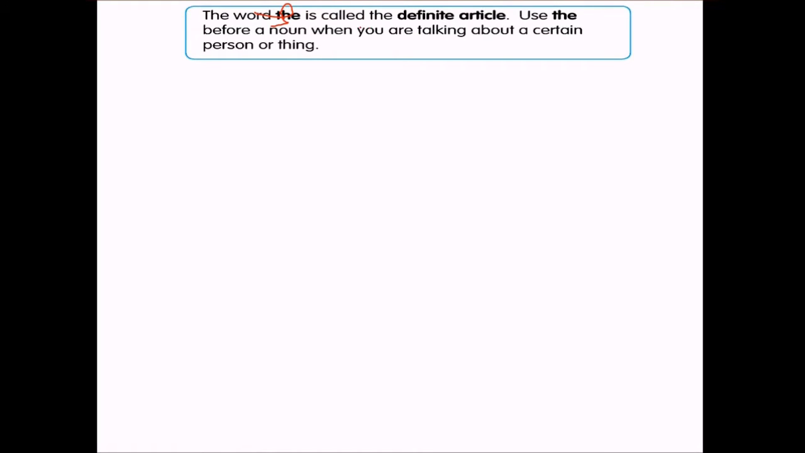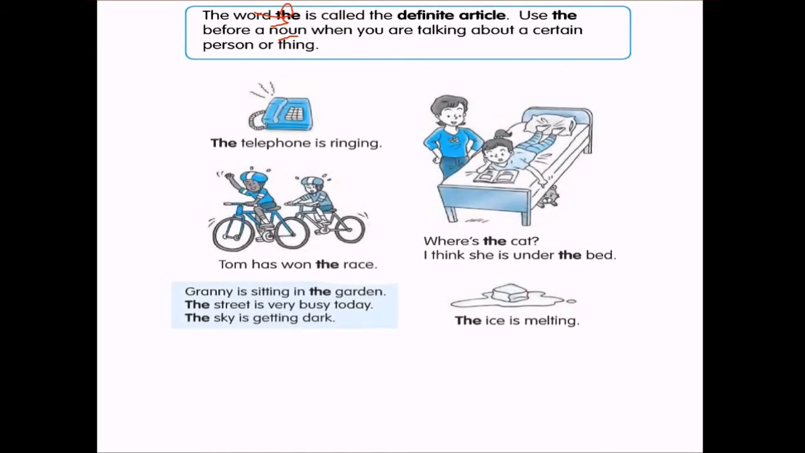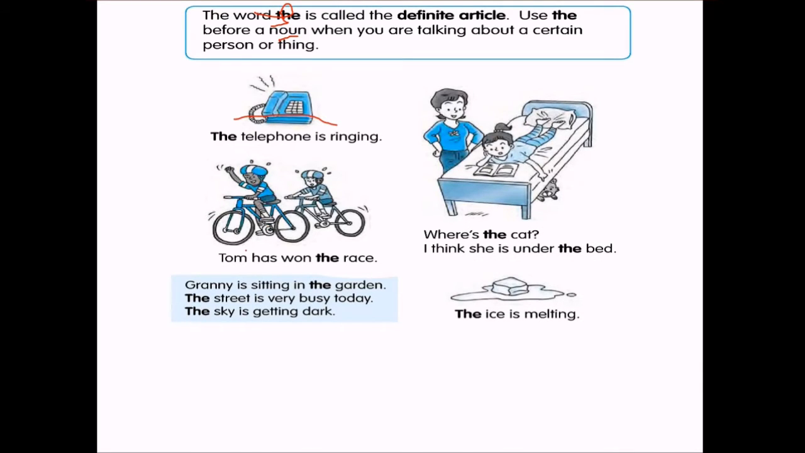What about the word the? The word the is called the definite article. The previous ones, a and an, were indefinite articles. The is called the definite article. So use the before a noun when you're talking about a certain person or thing. Certain, how? The telephone is ringing. Tom has won the race.